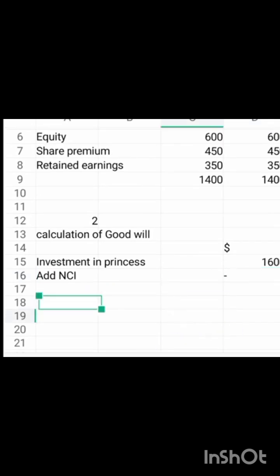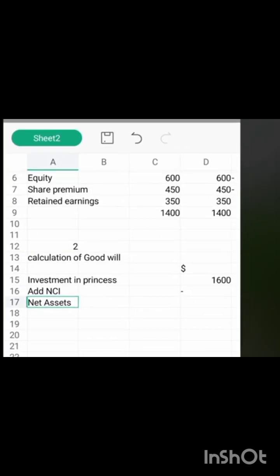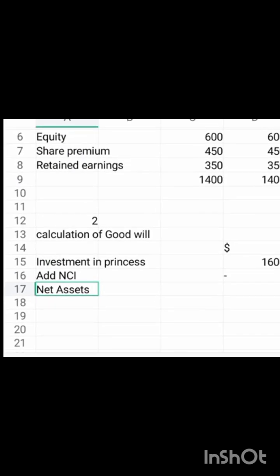Then we have the net assets of the subsidiary, so let's say subsidiary net assets at DOA.